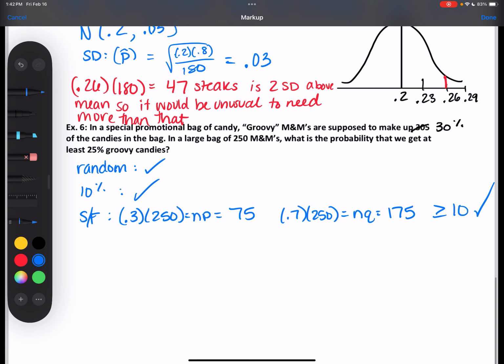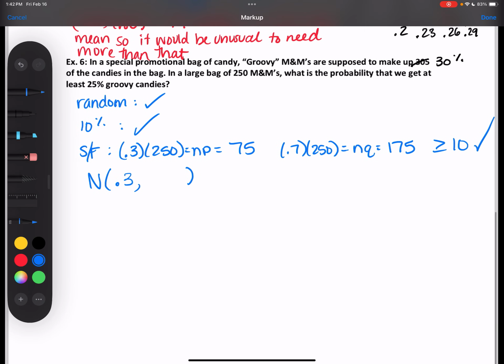So what does that mean? We have a normal model. Yay. For the standard deviation, we haven't done that yet, so I'll come back to that. The standard deviation of p hat is the square root of pq over n, so the square root of 0.3 times 0.7 over 250, which is 0.03.